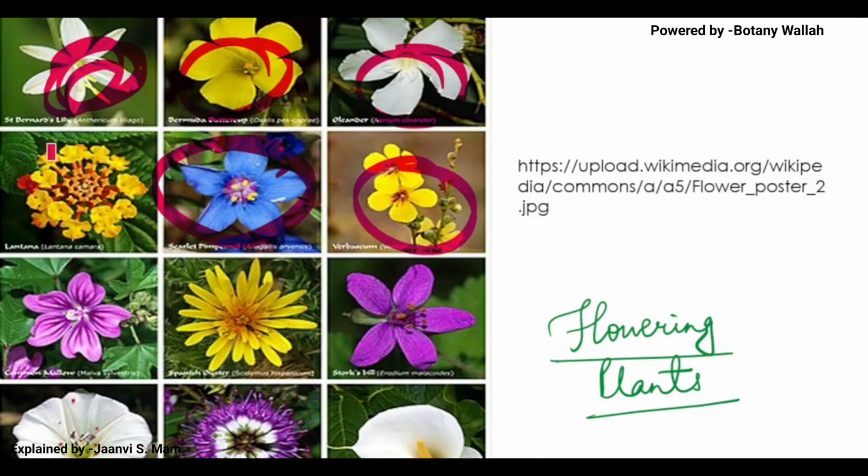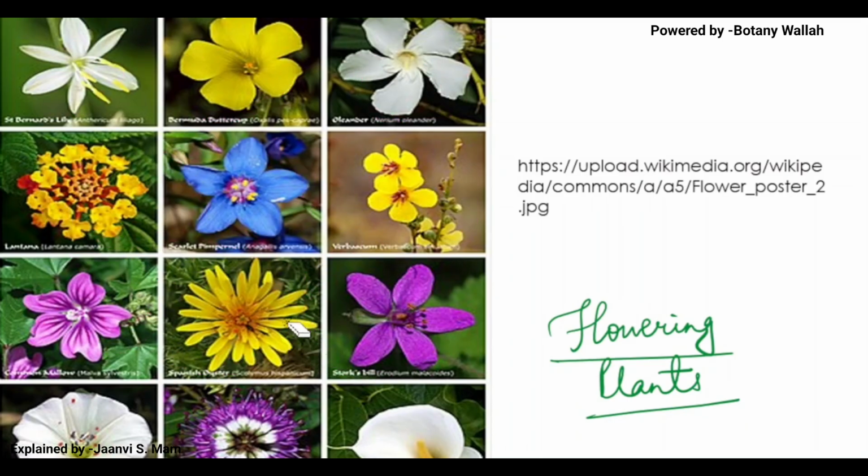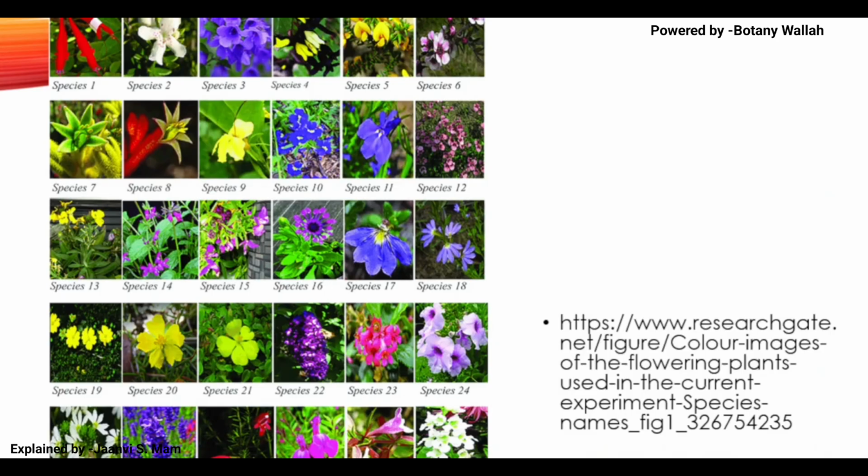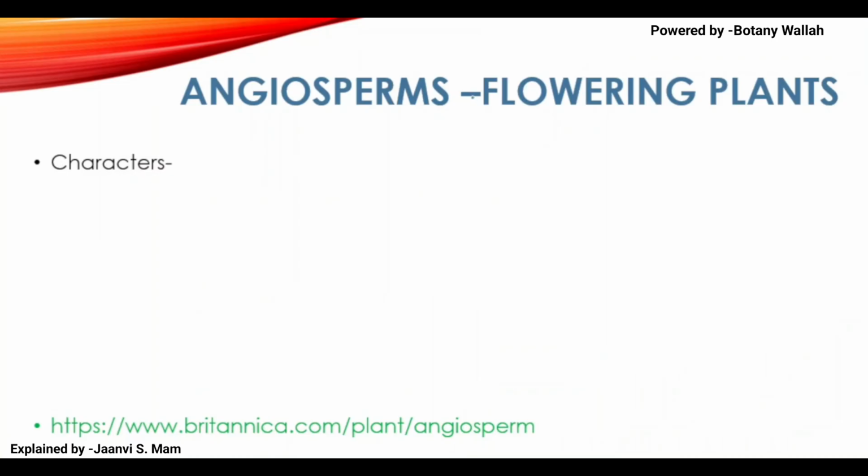They aren't similar. Okay. If we move forward, can you see here? See the picture. Again, can you see that there are so many varieties? There are so many varieties you can see here. Okay, see the varieties. Next thing which we will study about is angiosperms.